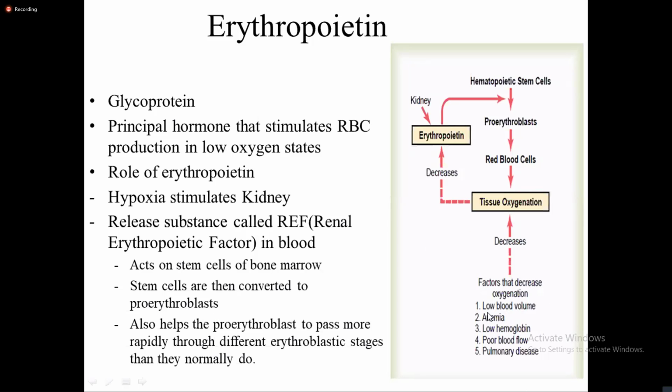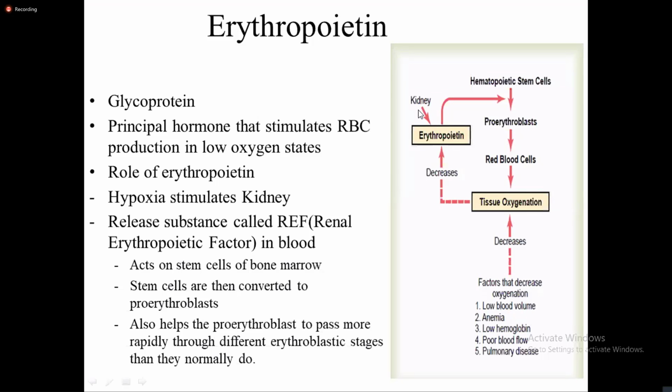Okay, so they include whenever there is low blood volume, in anemia, the hemoglobin count decreases, whenever there is poor blood flow, and even in pulmonary diseases, there is decreased oxygenation. Right? So decreased oxygen present in the blood decreases tissue oxygenation as well. So in renal perfusion, or renal blood flow, or let's say the kidneys now, obviously there is a decrease in oxygen concentration in the blood that goes through the kidney.